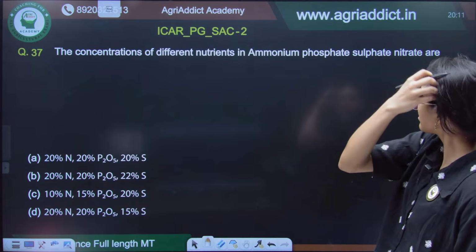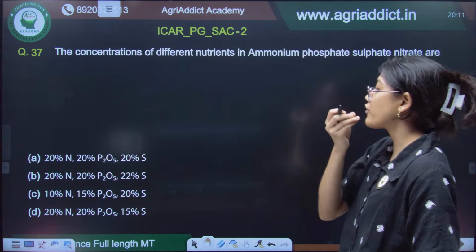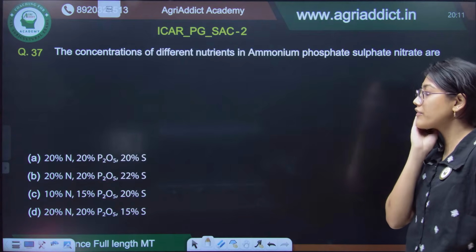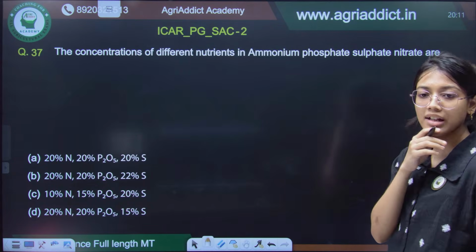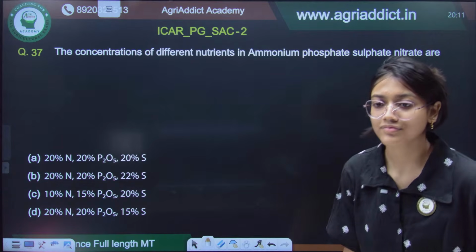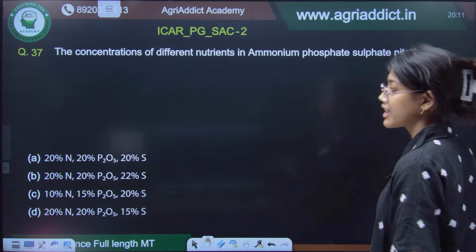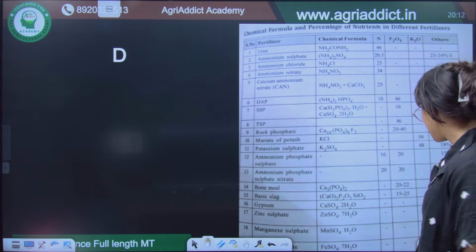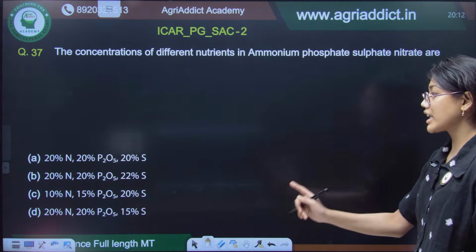Now, the concentration of different nutrients in ammonium phosphate sulfate. Tell me, concentration of different nutrients in ammonium phosphate sulfate. Okay, let's see. So, the option is option number D, that is 20-20-15.